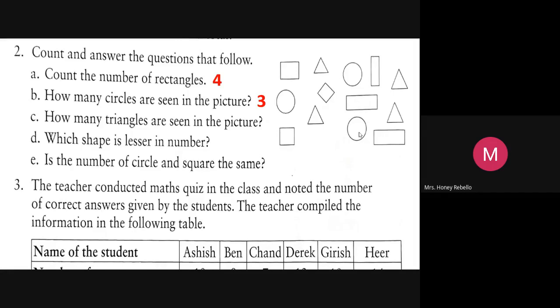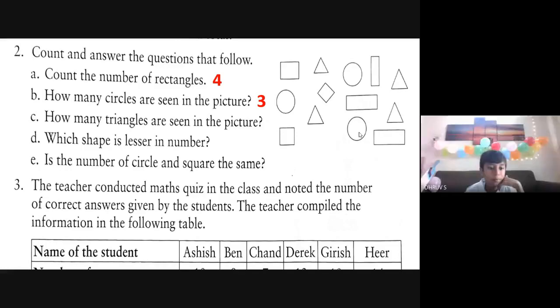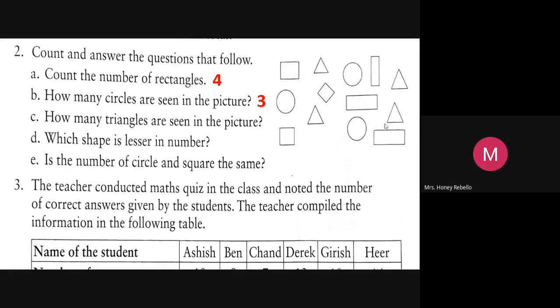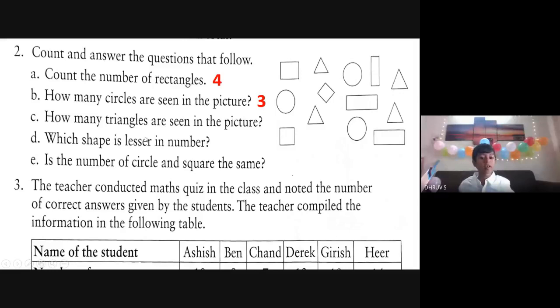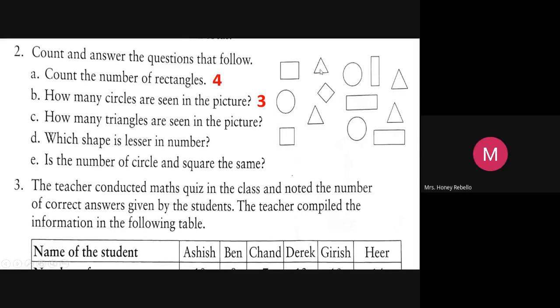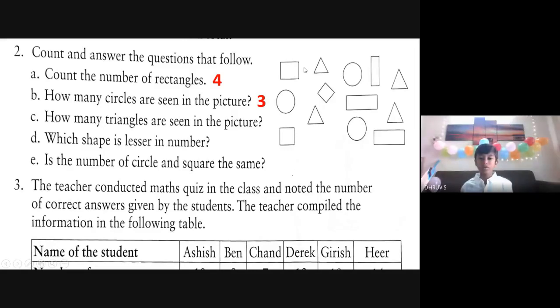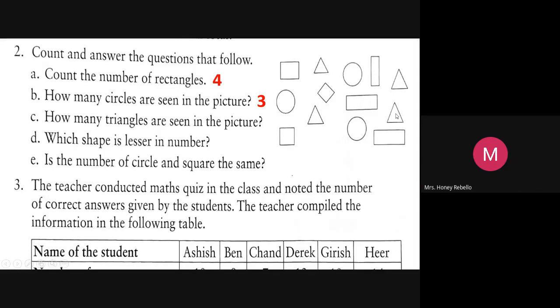Dhruv, read C and tell me the answer. How many triangles are seen in the picture? Count and tell me. 1, 2, 3, 4. Very good. There are 4 triangles, and this is the square over here. It's like a rhombus when you just turn it.